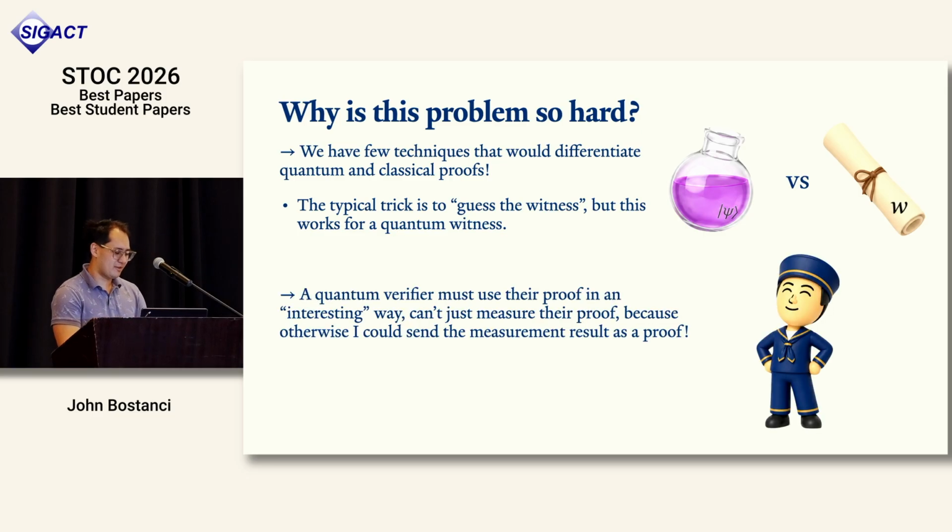And second of all, there's a structure versus randomness thing going on. Quantum algorithms are really powerful. They find crazy global correlations in functions and stuff. So in order to get a separation, the verifier needs to use the proof in an interesting quantum way. They can't just measure it. Otherwise, the thing they measured, I could just send that to the verifier.